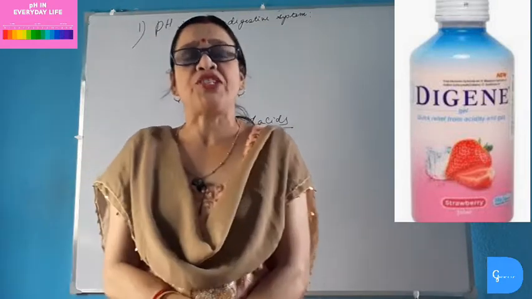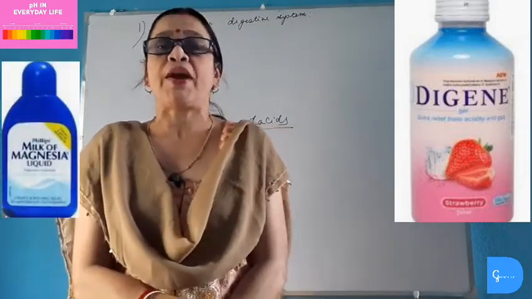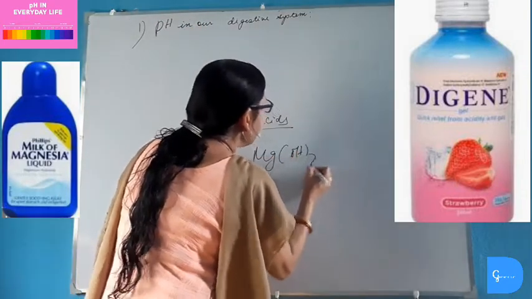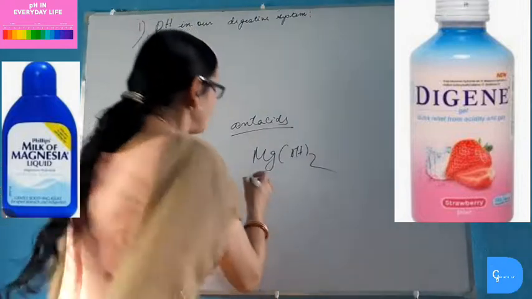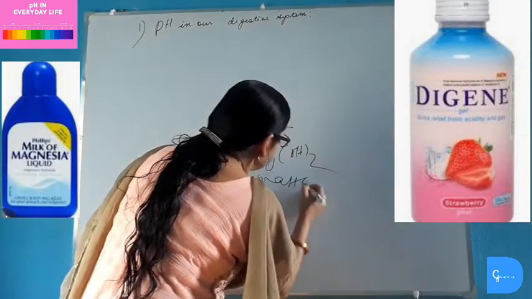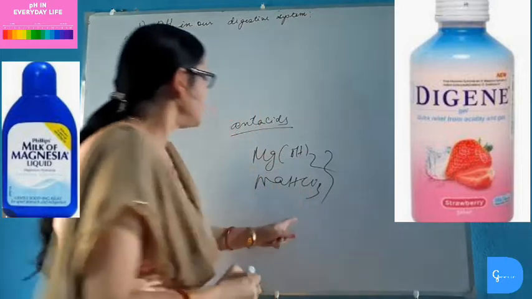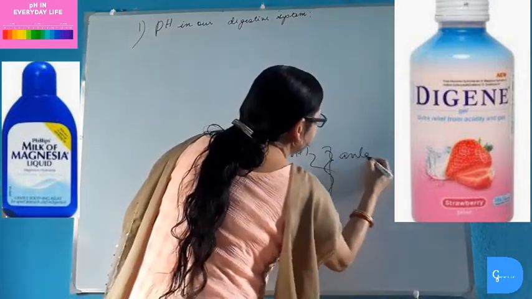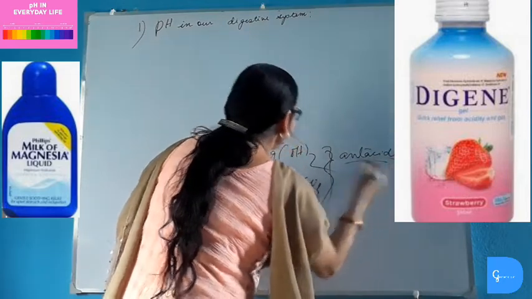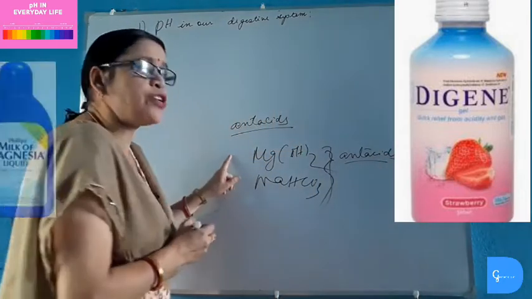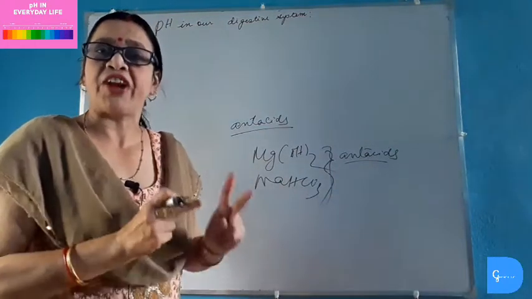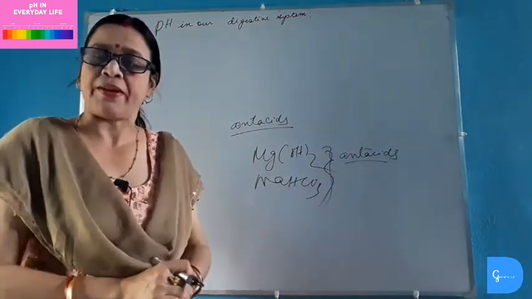The antacids which we take are mainly milk of magnesia or magnesium hydroxide, and baking soda or sodium hydrogen carbonate. These mild bases react with excess acid produced in stomach and neutralize the acids, and thus we get relief from irritation and pain.